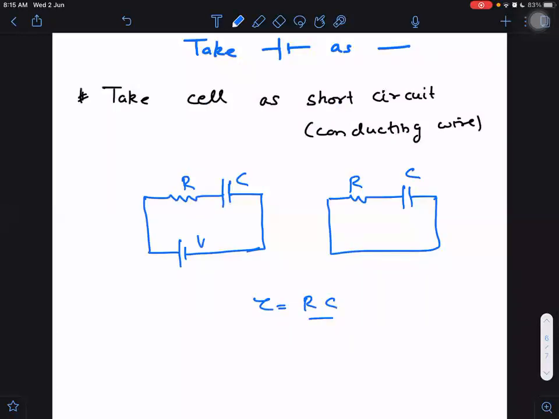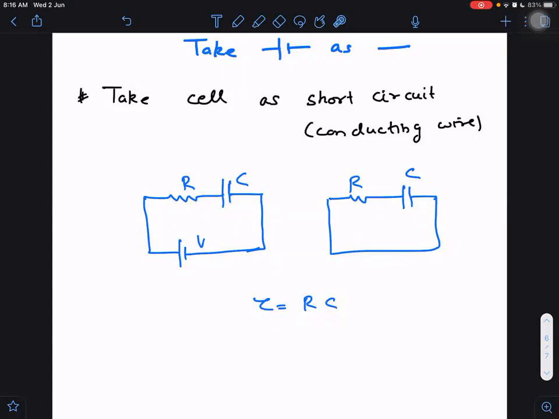What is time constant? It is to be learnt. I know you may have this query: why is it R into C? Don't worry, I have not solved the equations yet. When I will be solving the equations by KVL properly, deriving these equations, you will come to know why the time constant comes out to be equal to R into C. But for the time being, you just learn it. Time constant is equal to R into C.